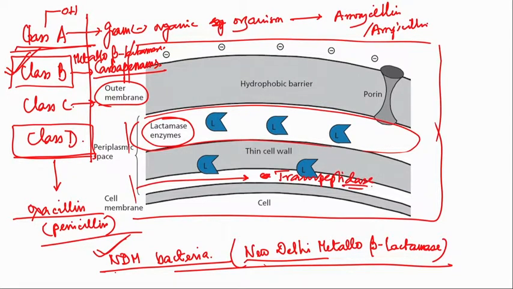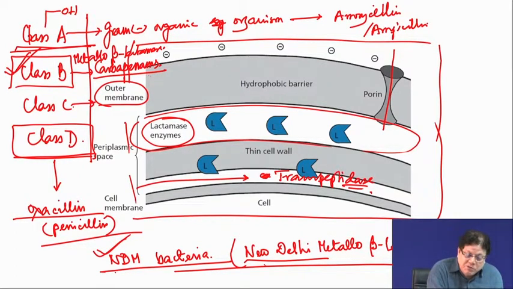So, the problem is that if a penicillin molecule enters, it cannot reach the transpeptidase, because it has to cross the periplasmic space where the beta lactamase is present. So, it is a very difficult, challenging task to treat gram negative bacteria. If somebody asks why gram negative bacteria are difficult to treat, it is because first of all the molecule